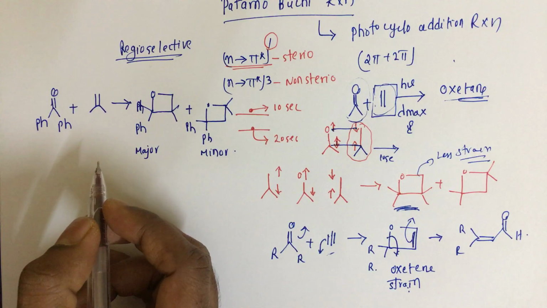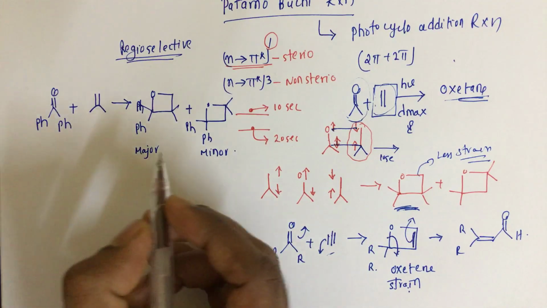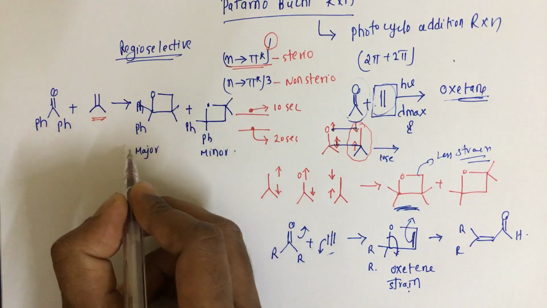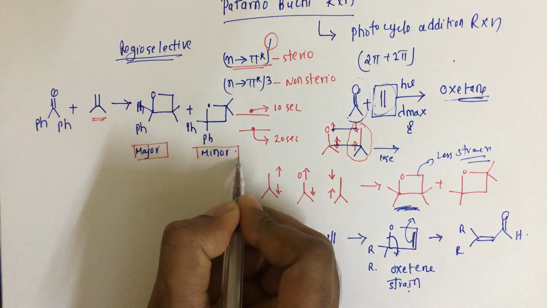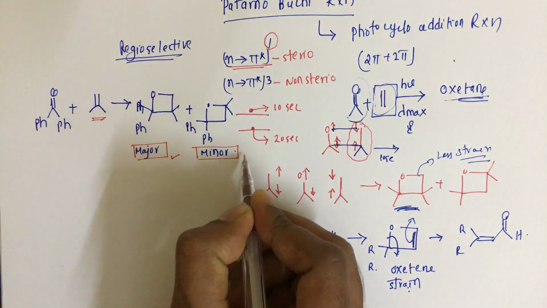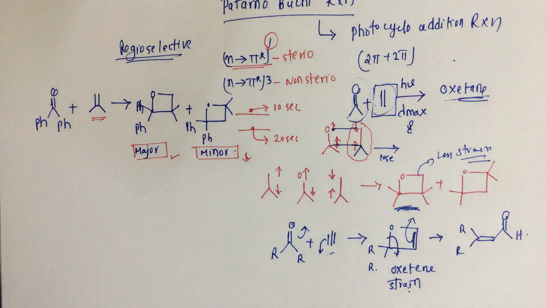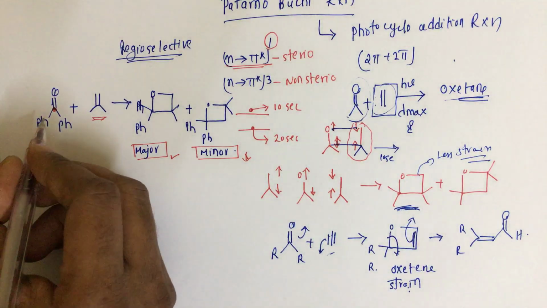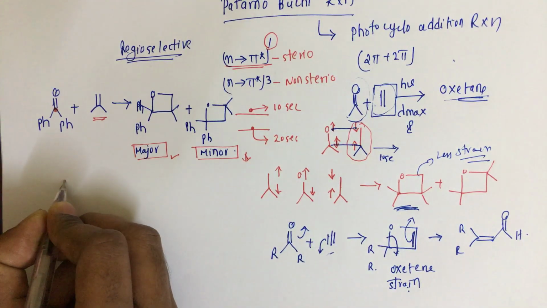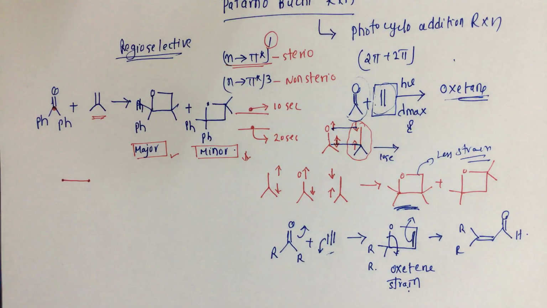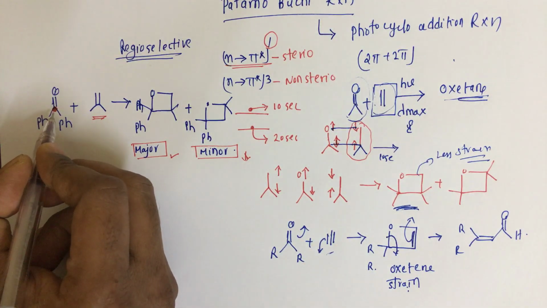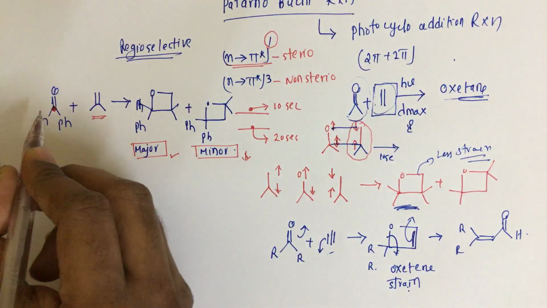Because when we have an unsymmetric olefin we get two products, one the major product and the other the minor product. Why is this major and why is this minor? See, this carbonyl carbon is electron deficient, right? Just remember, an electron deficient carbon has to form a bond with an electron rich carbon. That is the main concept here.